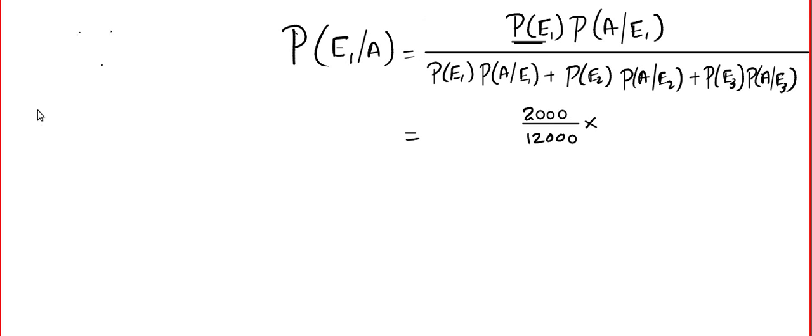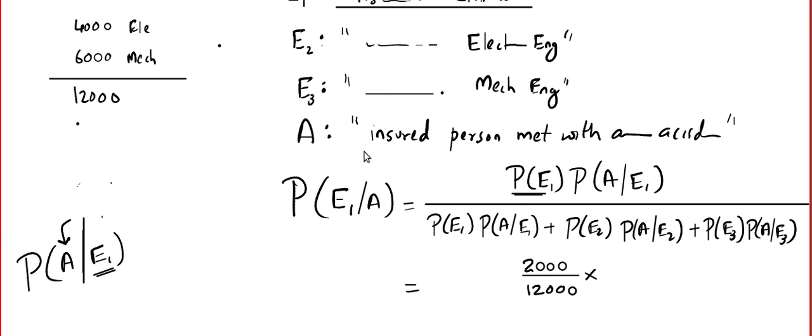multiplied by, and this is very important, probability of A given E1. When we find conditional probability, you should remember the quantity after the slash is a condition, a guarantee, and we have to find the probability of the quantity before the slash. So what is the probability the insured person met with an accident, guaranteed he is a civil engineer?